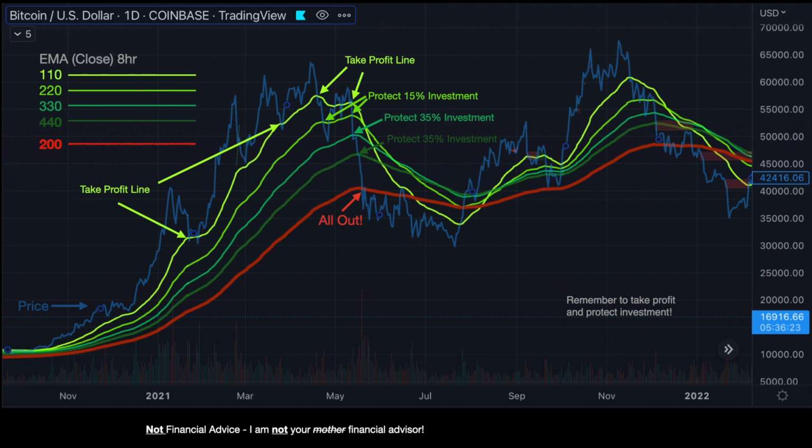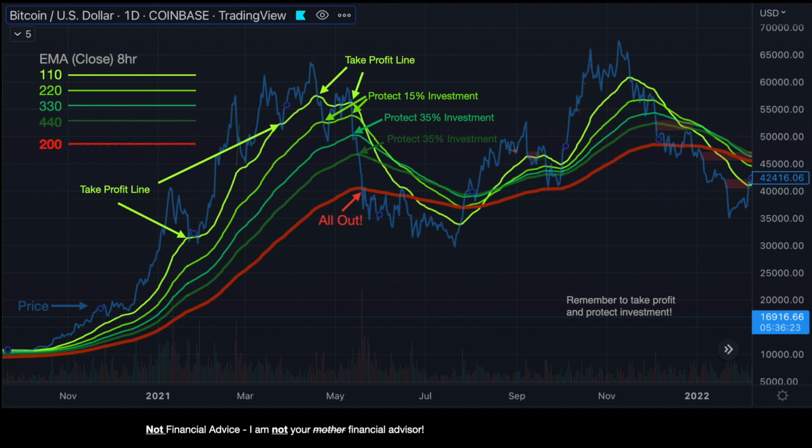Now, when the price falls below the 110 EMA, this is when we need to be guarded. We need to be on our toes, and we need to think about protecting our investment. So when the price falls below the 220, that's when we pull 15% out. But our remaining investment stays in. So if the market goes back up again, which it did in this case, then we can still benefit from that rebound.